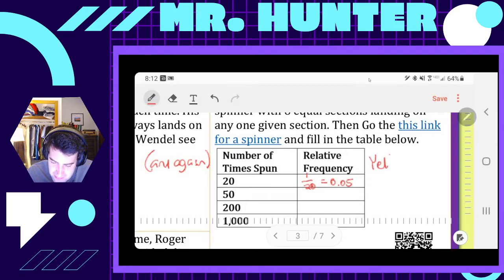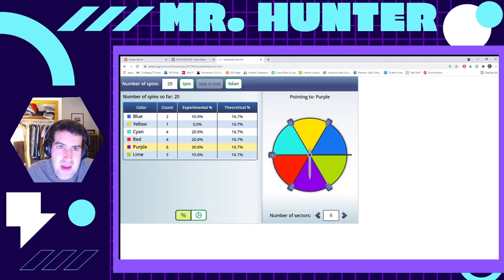So poor yellow. We're rooting for you. Now, what we expect it to be, based on our theoretical probability, is 0.16 repeating. So that's what we're expecting. 1 out of 6 is 0.16 repeating. Let's spin it 50 times and see what happens. Now, what I've said is the more times we spin it, the closer we expect it to get to this. So let's go 50 times.